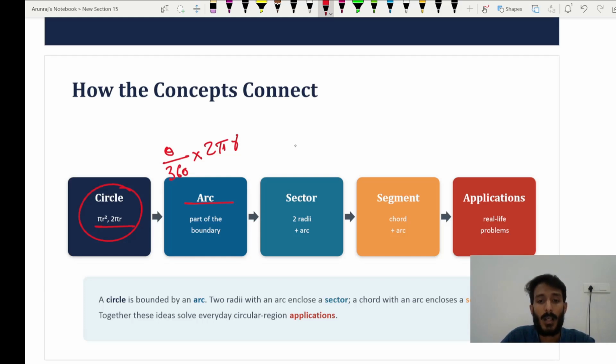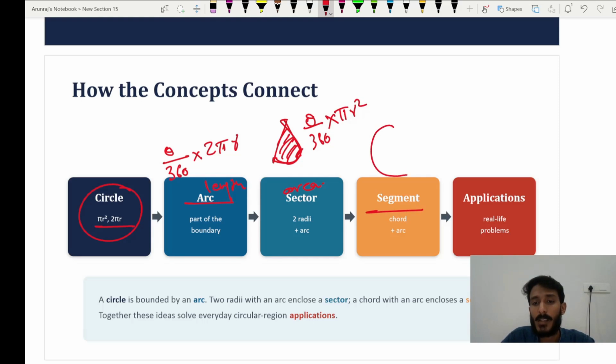A sector is formed by connecting two radii and the arc. So its area is theta by 360 in a similar manner, but you are considering area instead of length: theta by 360 into pi r square. Next is the segment. A segment is formed in a circle between the chord and the arc. Chord and the arc. So you need to know that.